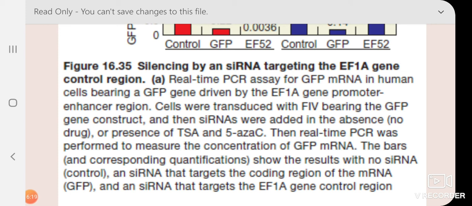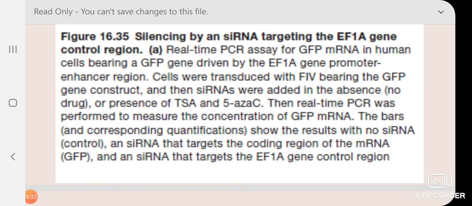TSA and 5-azacytidine. Then real-time PCR was performed to measure the concentration of GFP mRNA. You can quantify. The bars show the result with no siRNA control, the siRNA that targets the coding region of the mRNA, that means GFP, and the siRNA that targets the EF1A gene control region.